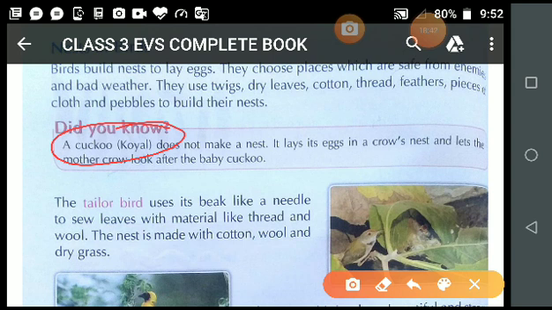Koel lays its eggs in a crow's nest and lets the mother crow look after the baby cuckoo. Is it clear?